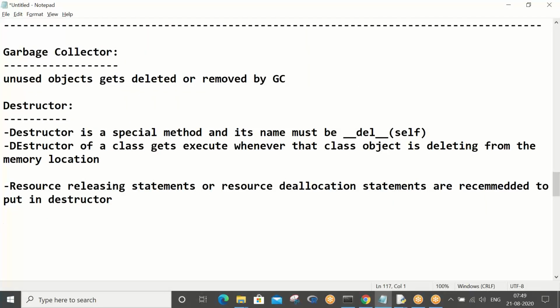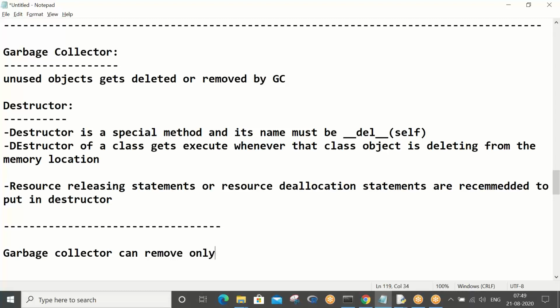So you just write down: garbage collector can remove only objects from the memory. Please understand there is some difference here. You get confused between objects and reference variables.